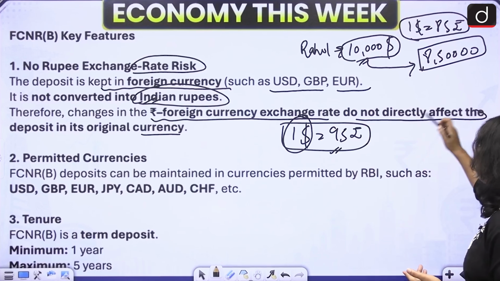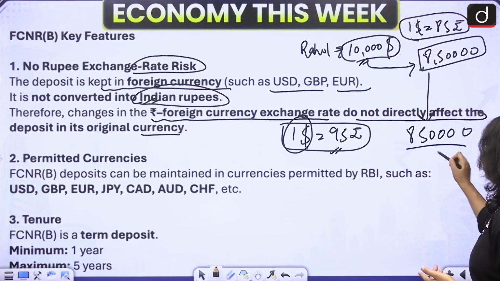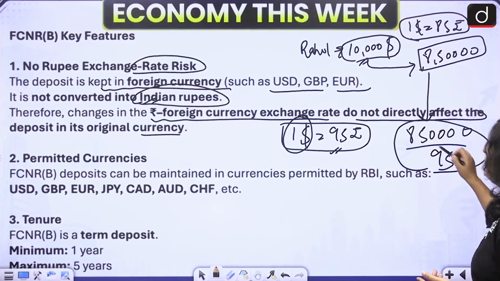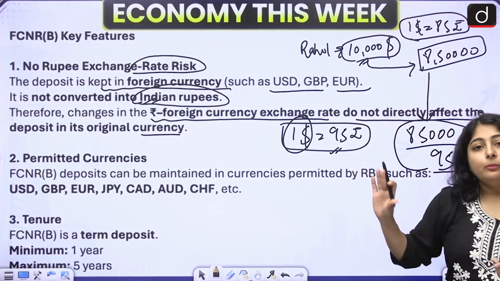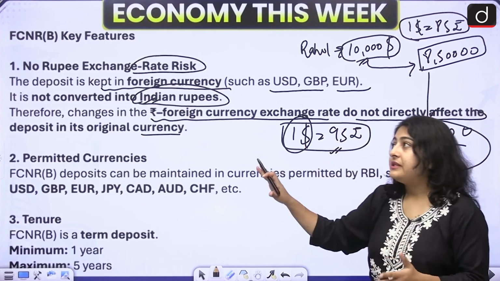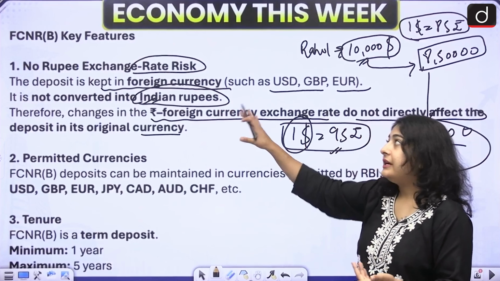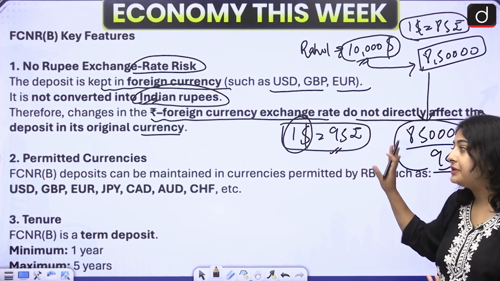Okay, now you can calculate this. If you divide 8,50,000 rupees by 95, obviously the value will be less than your $10,000. Probably he'll get around $8,000 back. So FCNRB deposits protect the NRI deposits from the exchange rate risk. Okay, so this is its first feature.